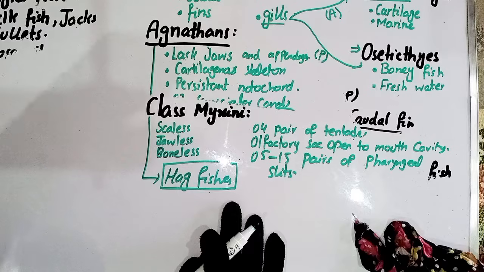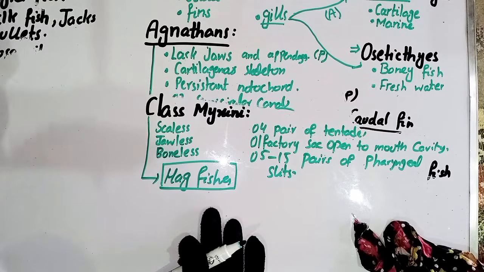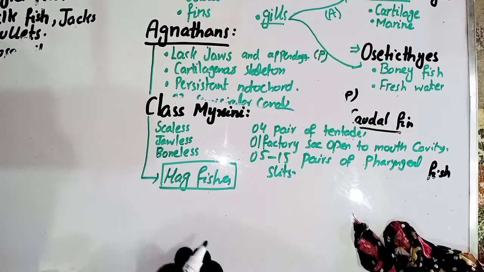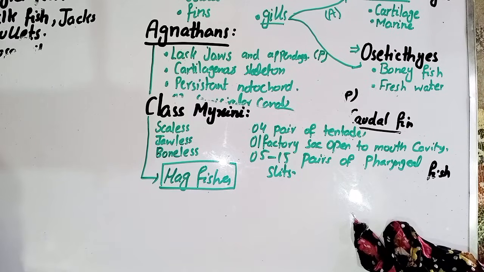At some places they have written that hagfishes have four hearts, and on some websites I read that they have five hearts. So I actually prefer five hearts. So how could five hearts be present?